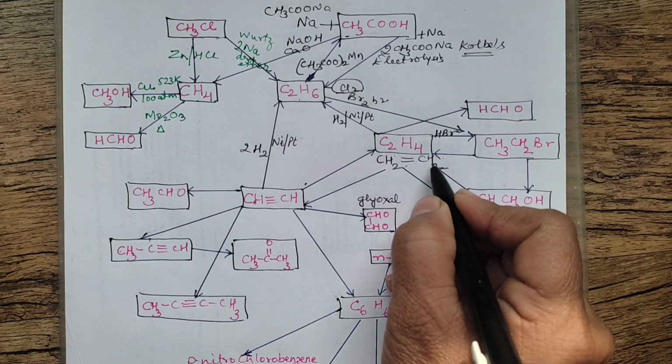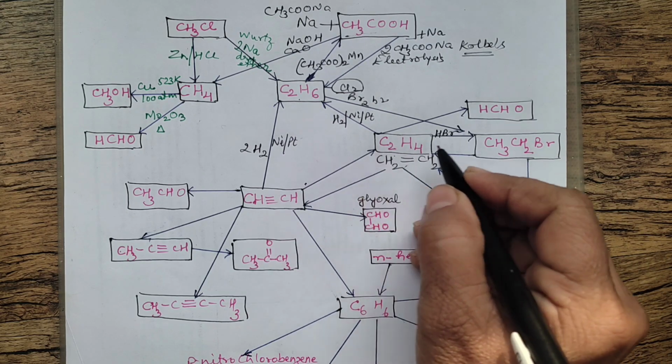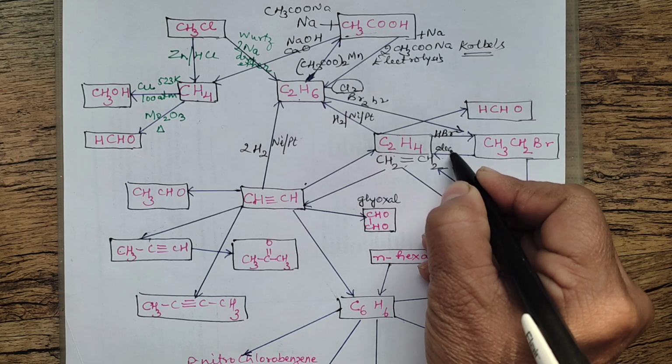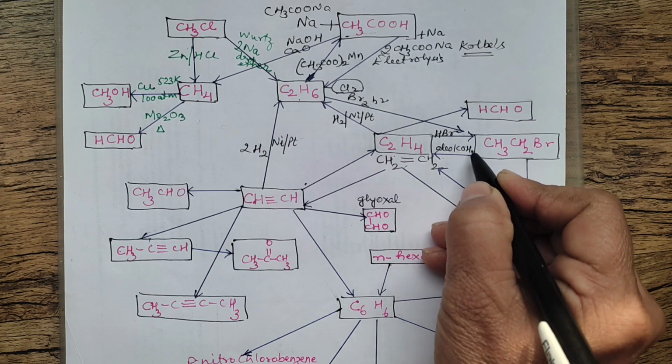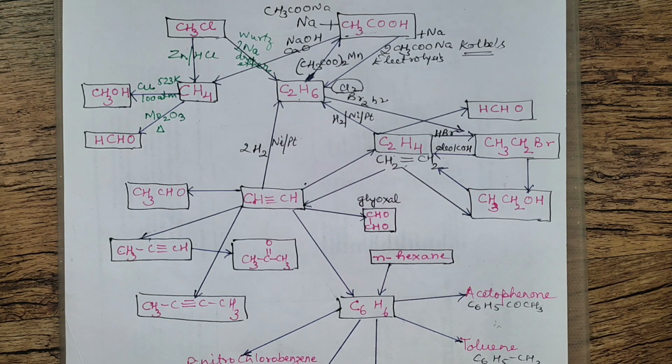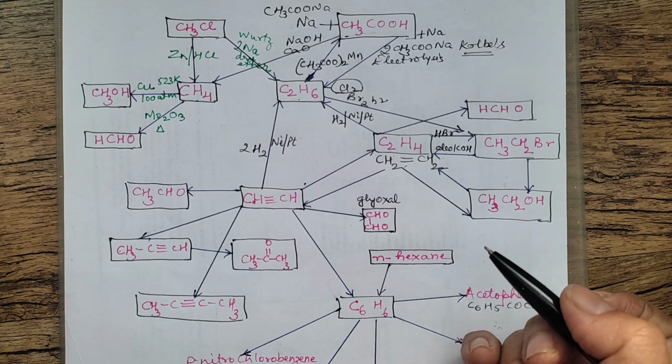From ethyl bromide also you can prepare ethene. How you can prepare is you will be using alcoholic KOH. That is a dehydrohalogenating agent. Okay, so all these will be very, very important in doing the conversions in organic chemistry.